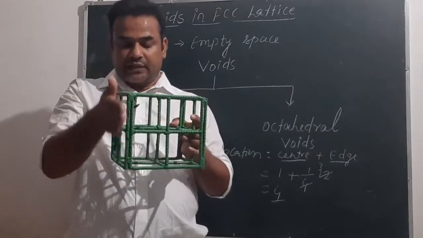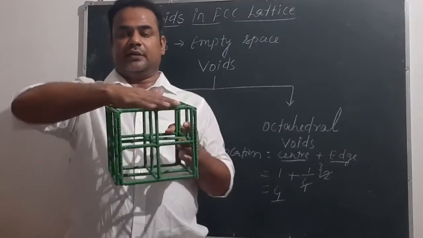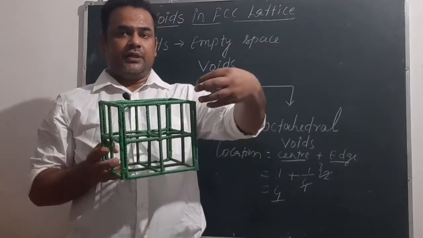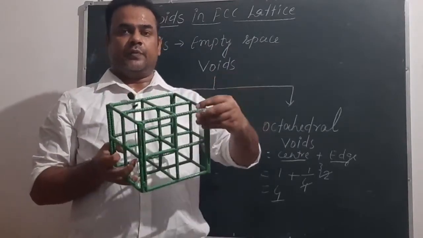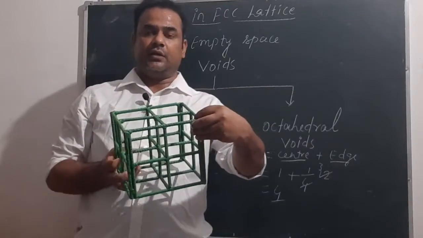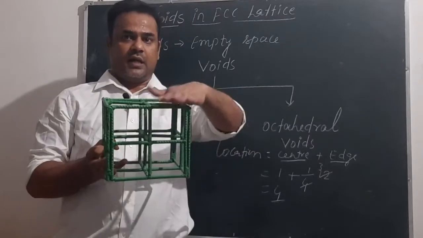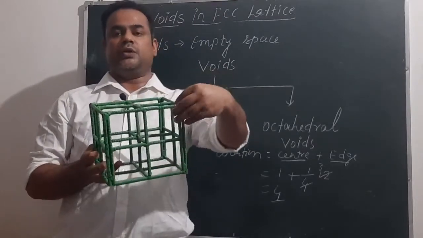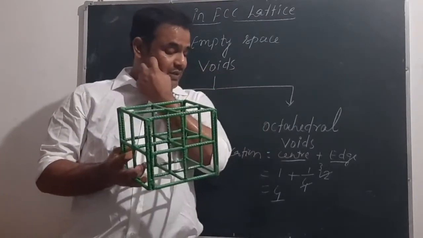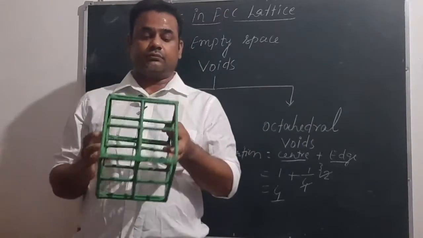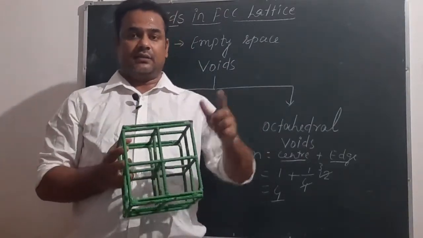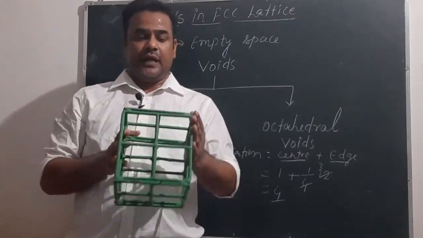Similarly, if we are taking this constituent particle, then we have to take the remaining 3 from these faces, because these 3 faces are common to this corner. Similarly, if we are taking